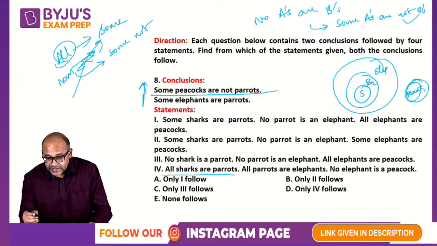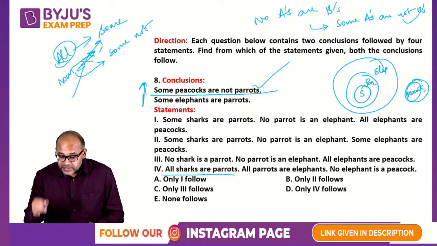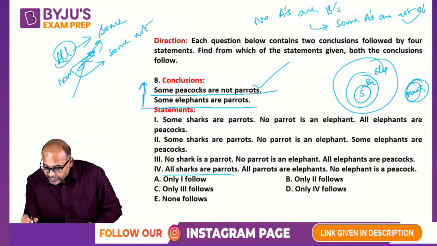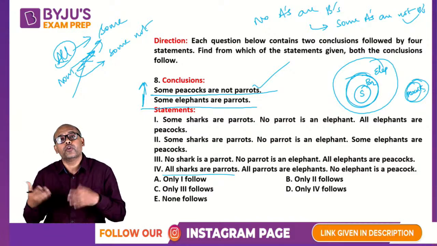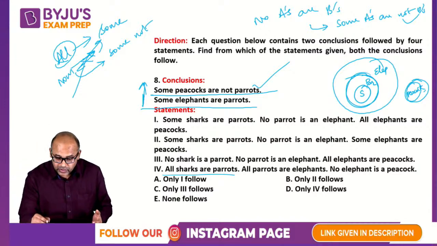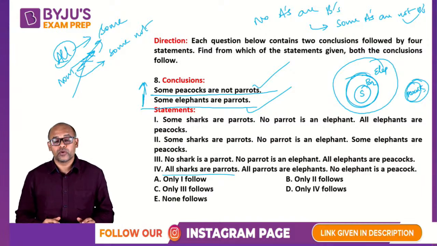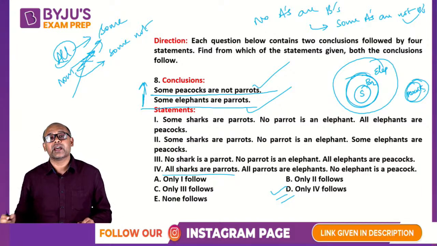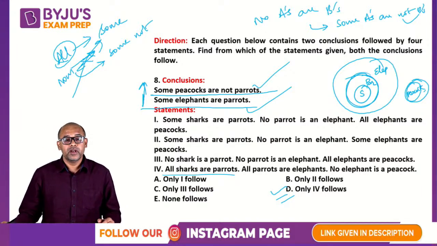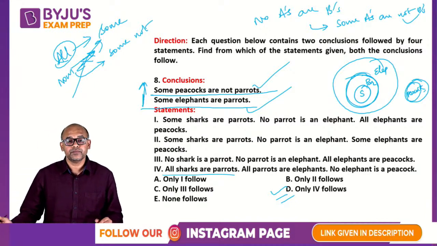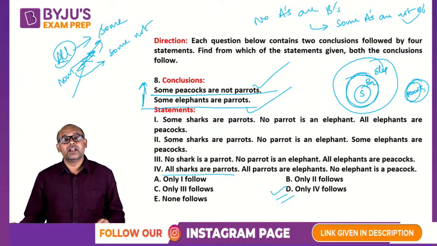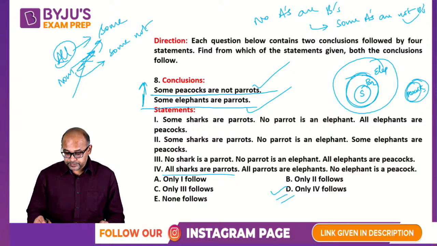So here basically this can be derived. Similarly, some elephants are parrots. Remember, all parrots are elephants. Of course, some elephants will be parrots. So this is also correct. So statement 4 gives rise to both conclusions 1 and 2. Therefore, option D is correct. Only 4 follows. Is it clear? So the answer is option D, not E. D for Delhi. Clear, guys? Let's move on.